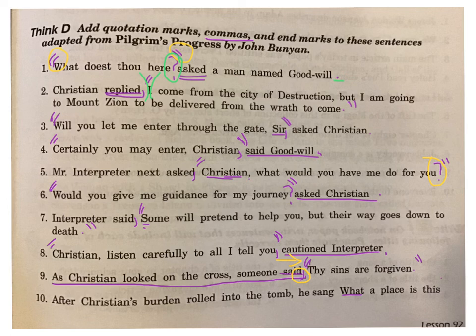So I know I need an exclamation point, because that word that is a question word at the beginning of my thought indicates that it's an exclamation. So I'm going to use ending quotes after my exclamation point. And now I have to separate my quote from the rest of my sentence. So I'm going to use a comma here to separate the quote from the rest of the sentence.